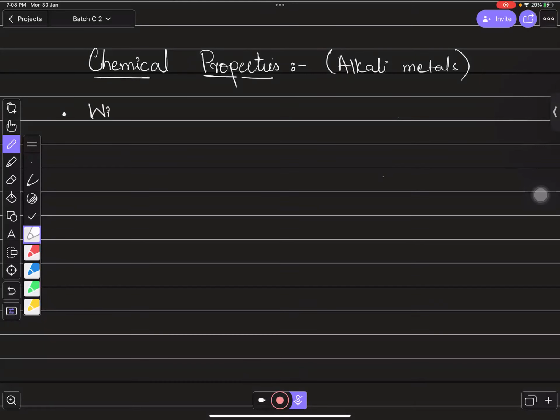We have reaction with water. Why are they highly reactive metals? Why are they considered highly reactive metals? Because they can even react with cold water. Just think about it. If any metal or any element is going to react with cold water, you can consider how reactive it must be.